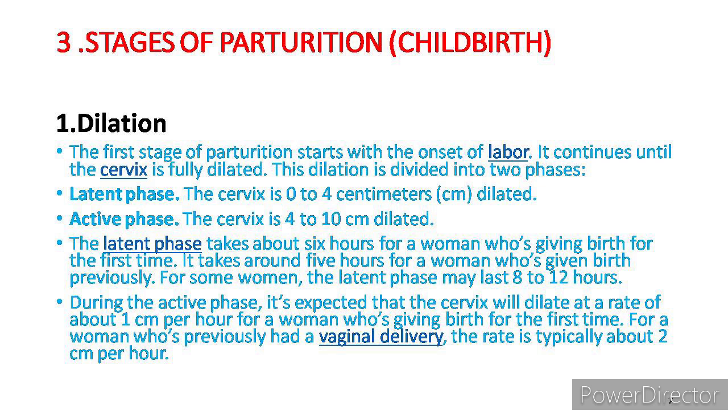It is the dilation stage, and the latent phase takes about 6 hours for women who are giving birth for the first time. It takes around 5 hours for women who have given birth previously. For some women, the latent phase may be 8 to 12 hours. And in the active phase, it is expected that the cervix will dilate at the rate of about 1 centimeter per hour for a woman who is giving birth for the first time. For a woman who previously had a vaginal delivery, the rate is typically about 2 centimeters per hour.